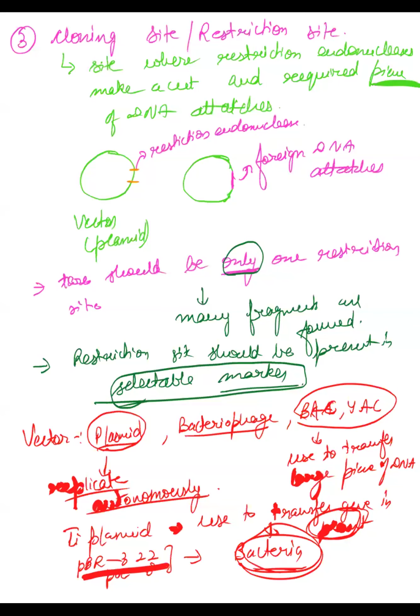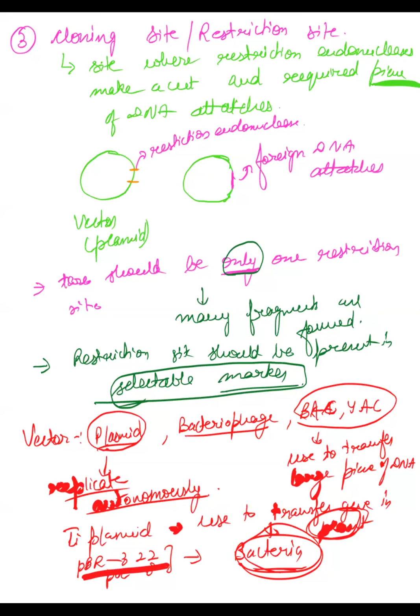What is the cloning site? What is the ORI site? What are selectable markers? Is this clear to everyone? Yes, clear. Okay. Have you noted it down? Shall I move forward, or if you want to write something? Noted. All right, moving forward.